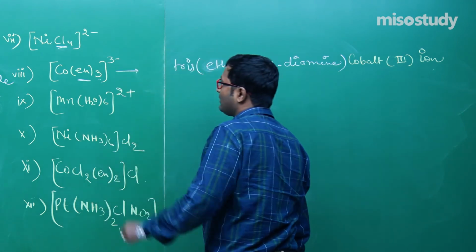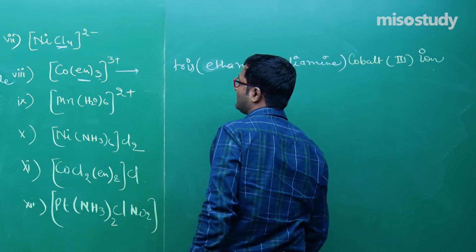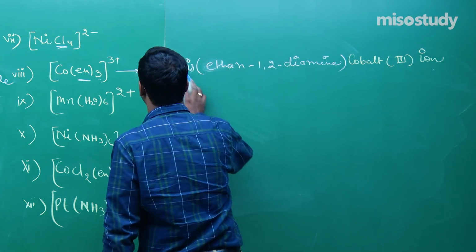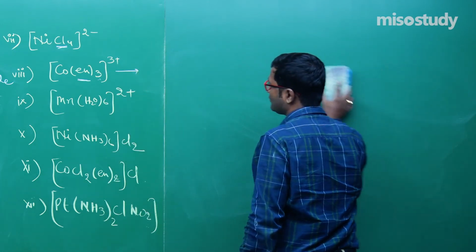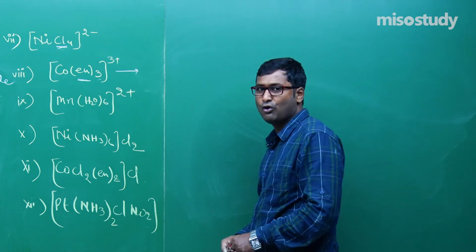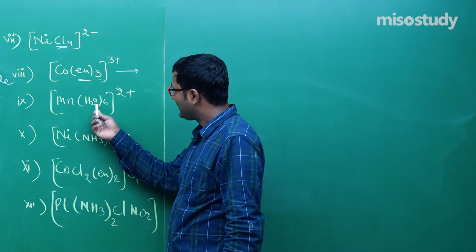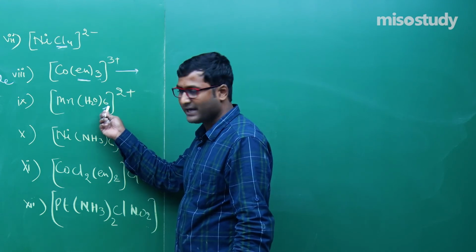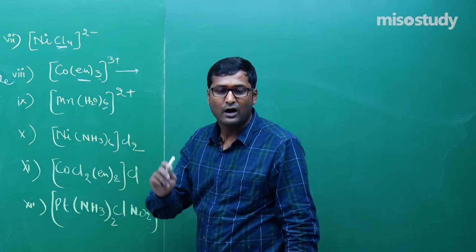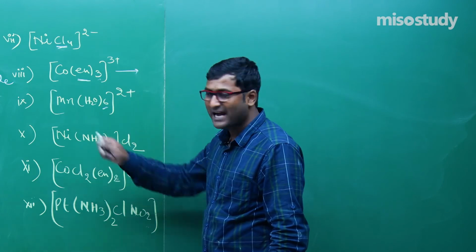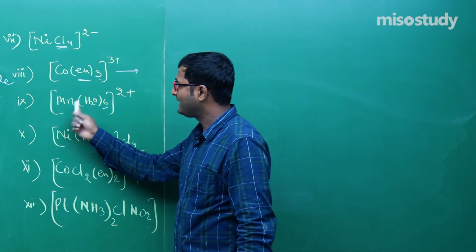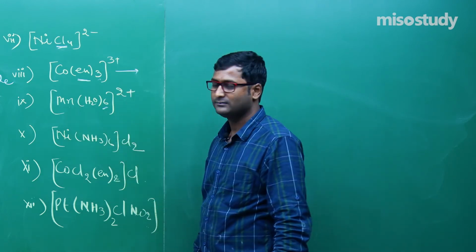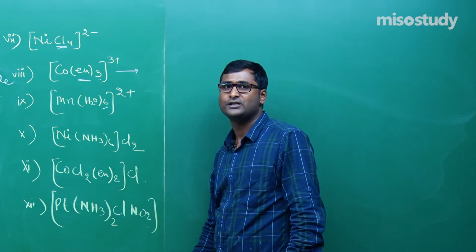One more thing here, not 3 plus, okay? Now the next one is Mn(H2O)6, this is a cationic complex. 6 for hexa, hexaaqua or hexaaquo manganese 2 ion, hexaaquo manganese 2 ion.